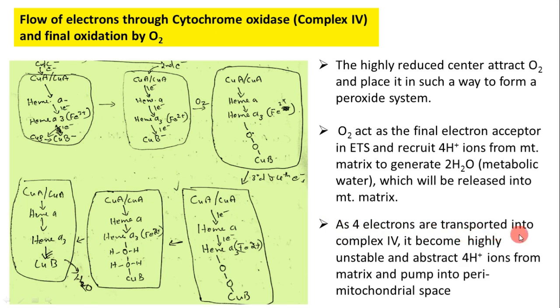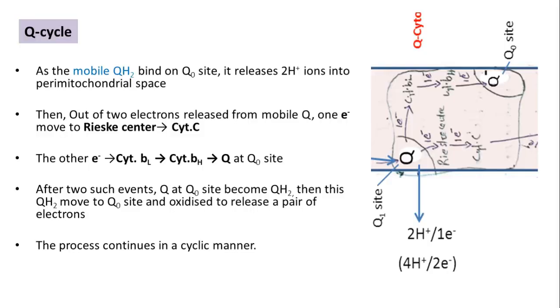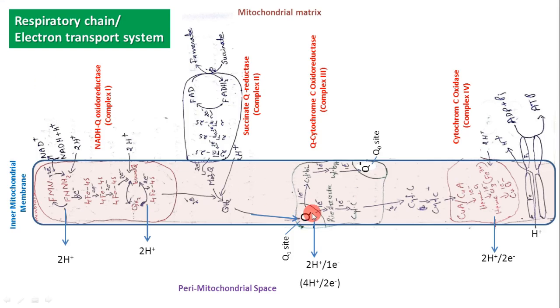So as 4 electrons are transported into complex 4, this complex 4 becomes highly unstable and abstracts 4 H plus ions from the mitochondrial matrix and pumps them into the perimitochondrial space. Apart from the H plus ions utilized for the formation of water, it also recruits 4 H plus ions from the mitochondrial matrix and pumps them into the perimitochondrial space.